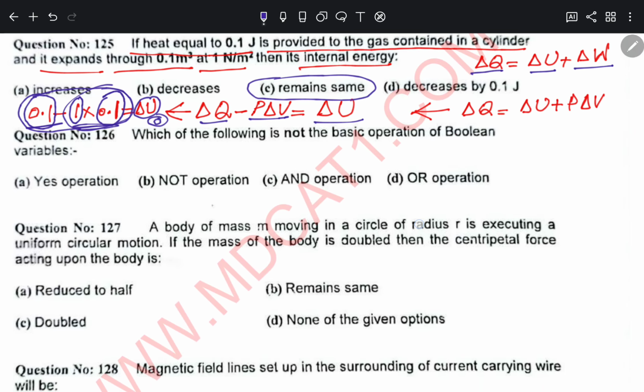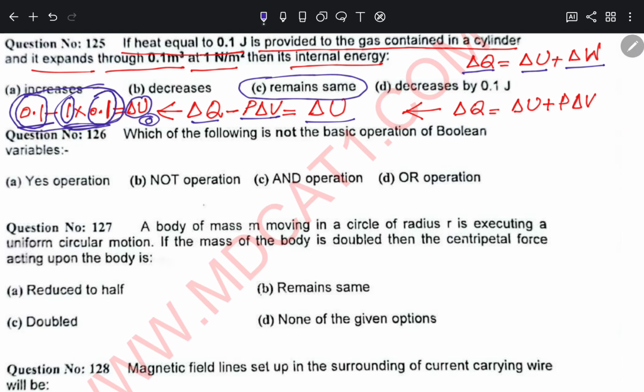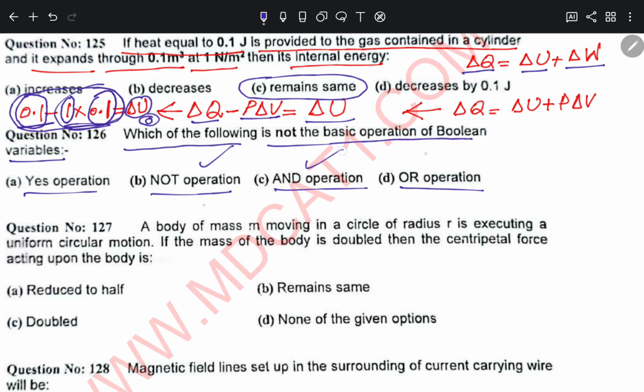The next question is: which of the following is not a basic operation of Boolean variables? Yes operation, not operation, and operation, or operation. Technically speaking, we have the not operation, the and operation, and the or operation, but we don't have any yes operation in Boolean expressions.